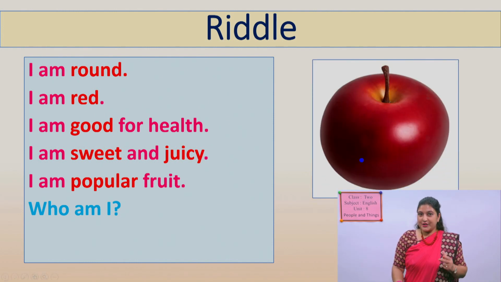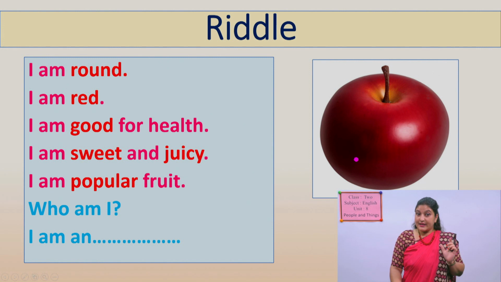Of course, you knew who am I. What is this? Can you name it? Yes, what is it? Yes, good. Who am I? I am an apple. Look here.